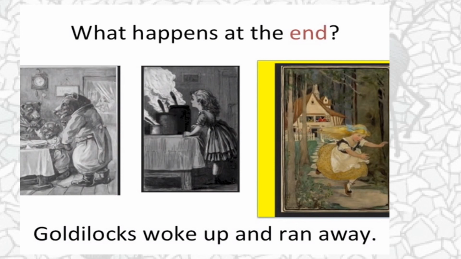We don't have details in this story, but we are putting it to divide into three parts: beginning, middle, and end. So the plot is all the events in the story. Also, we learned about the theme, which is the main idea, the big idea, the lesson that we learn from the story. These are two elements that we must learn and apply on the coming story, Two Bad Ants. And the Goldilocks story is just an example.